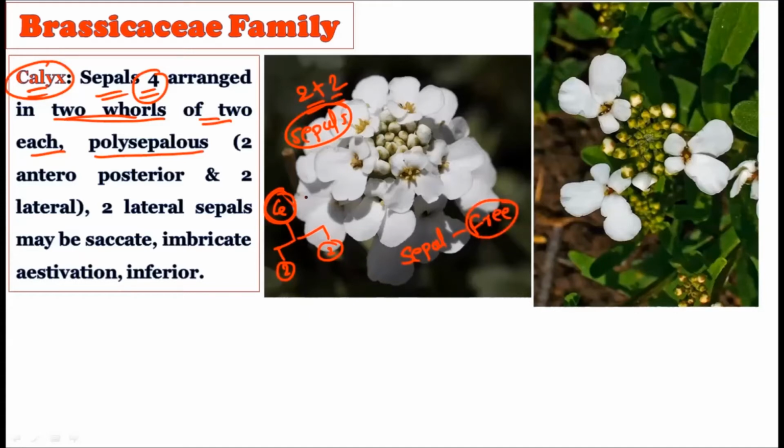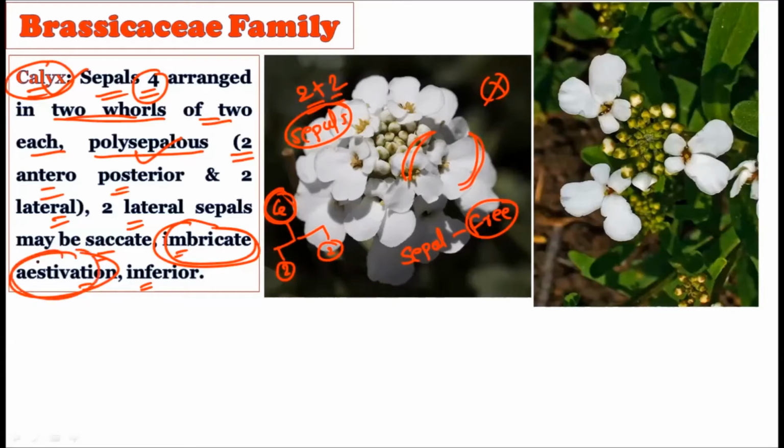So in the floral formula, you should remember not to put a bracket for this calyx, because it is polysepalous in nature, that is, the sepals are free from one another. Two are anterior-posterior, and two are lateral in position. The two lateral sepals may be saccate, with imbricate aestivation, and the calyx is inferior. The imbricate type of aestivation is the important thing: in imbricate, some of the sepals are inside and some are outside. So please remember that imbricate aestivation is shown by this calyx.